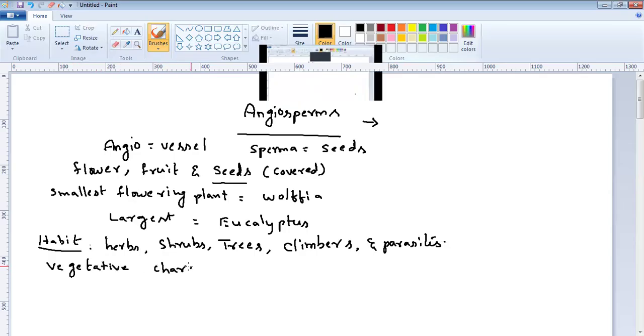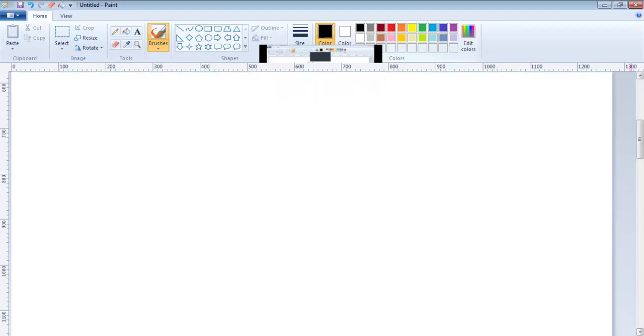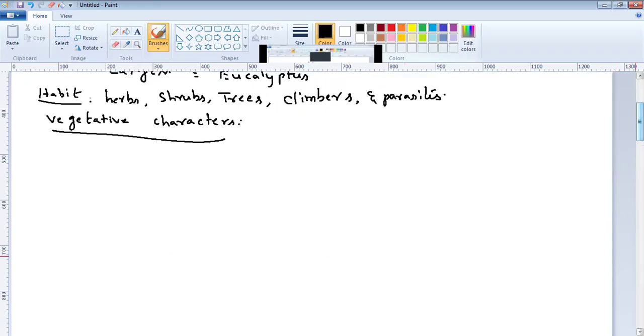Then, if you take vegetative characters, angiosperms possess all types of vegetative characters and floral characters. Vegetative characters are root, stem, and leaf. Roots. All angiosperms possess well-developed roots.